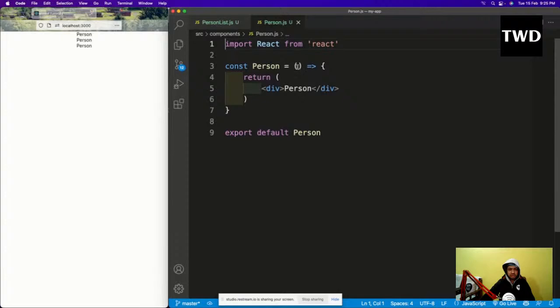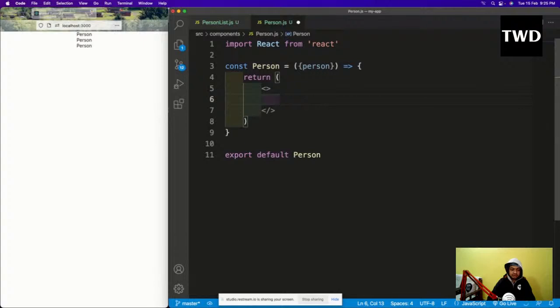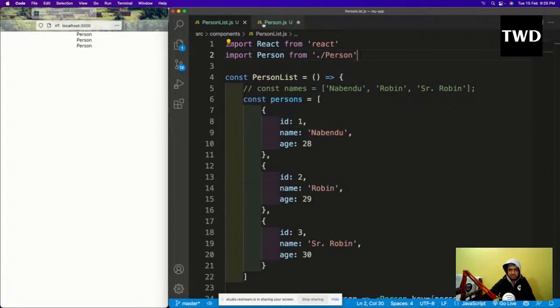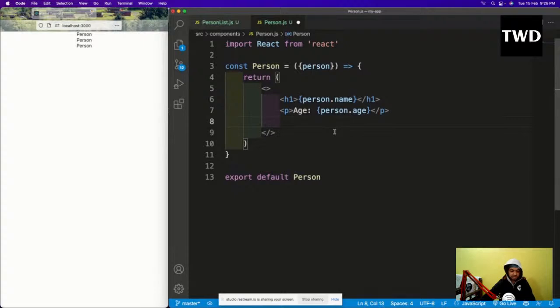Okay, show all these things, so that all is coming as a prop, like person is coming as a prop. And then here we'll have an h1, person dot name, and a p, person dot age. Am I passing something else? No, I'm not passing anything else.